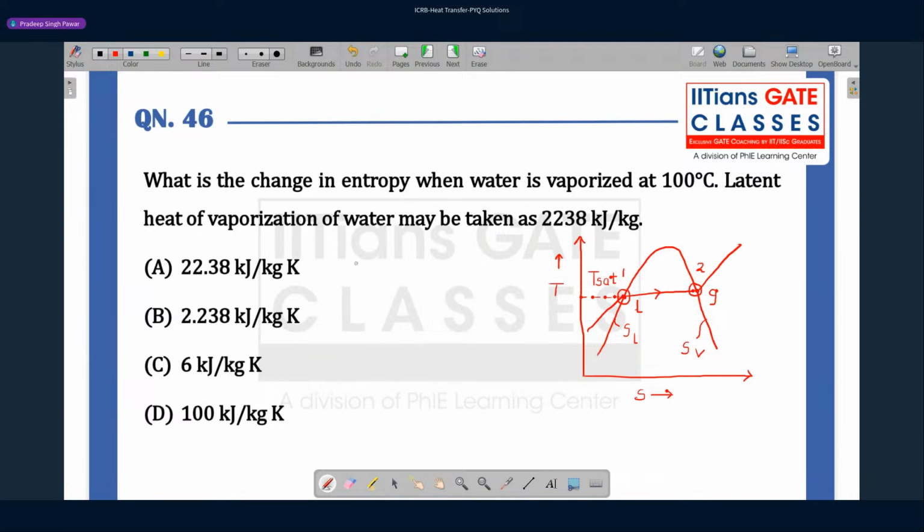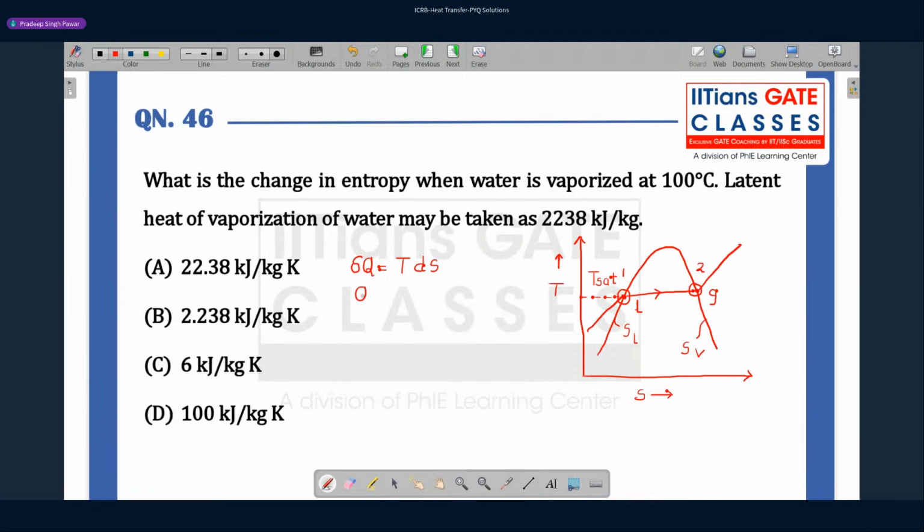We know from basic thermodynamics, what is our dq for a reversible process? Let us say dq is TdS. That's the basic thing. And what do we get here?